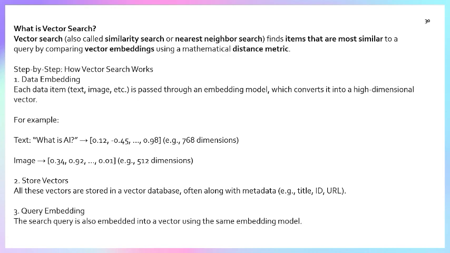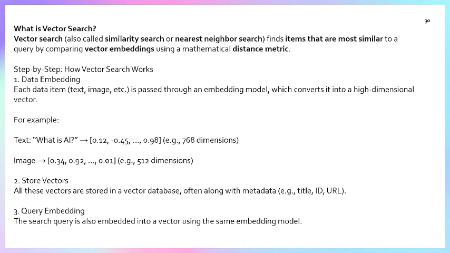Data embedding: each item, image, text, or video is passed through an embedding model, which converts it into high dimensional vectors. For example, we write "what is AI". This is converted into a vector, say 768 dimensions. There is an image; this is converted into 512 dimensions, suppose.